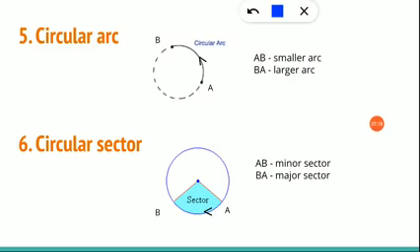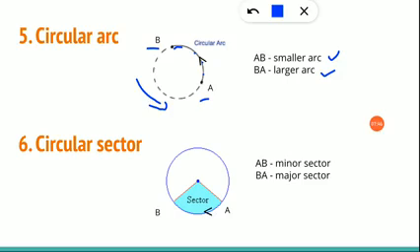Circular arc: I told you, the circle will be divided into many arcs. You can take n number of arcs and make a circle. N number of arcs in the sense you can divide all this part into different arcs and form a circle. Now look here, A and B is given, right?